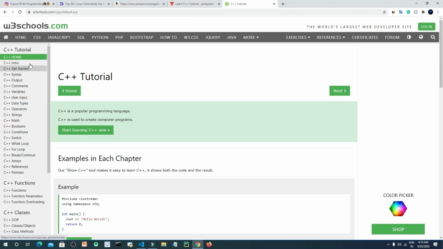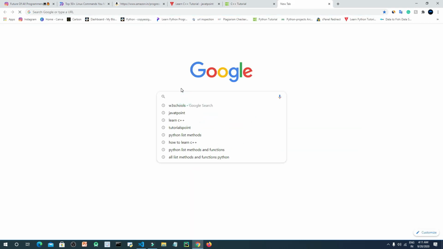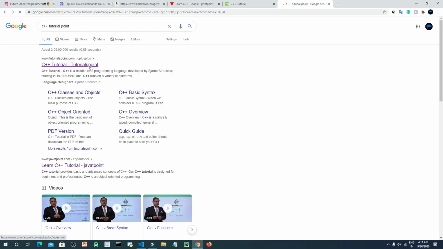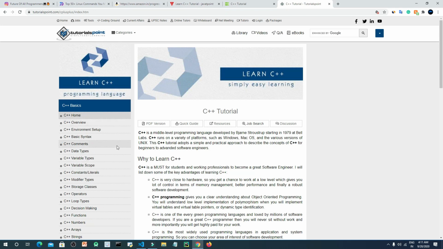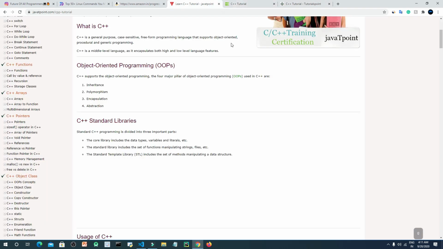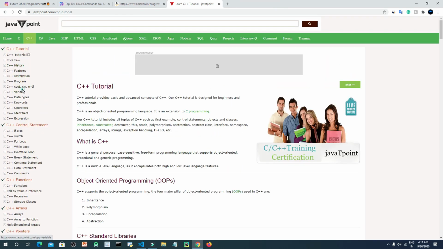I can also learn C++ from here, and we have another website, Tutorialspoint. So we just type C++ Tutorialspoint. You can also learn from here. You can choose any of the websites according to your need. I personally use all three websites. For example, let's choose JavaTPoint here, and I'm learning this topic from here.